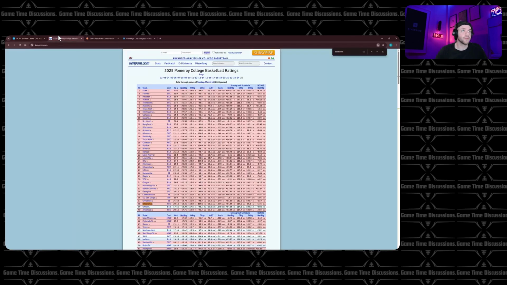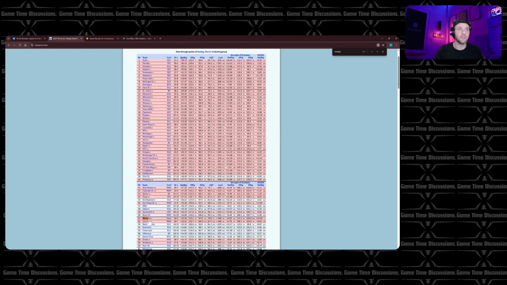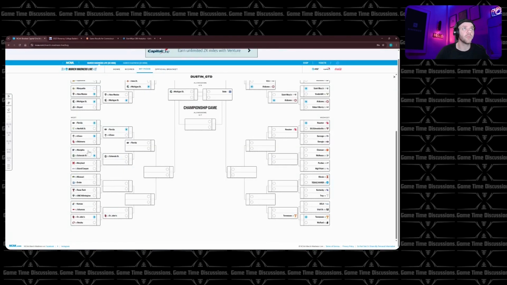Yep, 12-5, Colorado State. Reason being, let's look just straight up at KenPom. 42nd for Colorado. Memphis is the most overrated team on here. Or overseeded, sorry. I don't know if they mixed up them in Louisville or what happened. I feel bad for Louisville because if Louisville was in this spot, we're taking Louisville.